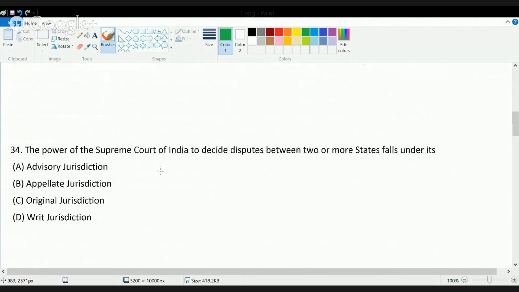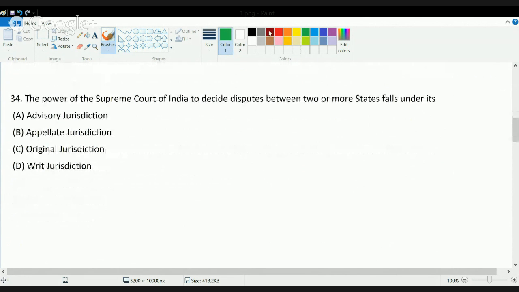The next question is, the power of the Supreme Court of India to decide disputes between two or more states is. The decision of disputes that fall between two or more states is usually known as original jurisdiction. We'll deal with all other jurisdictions in the class on political science.